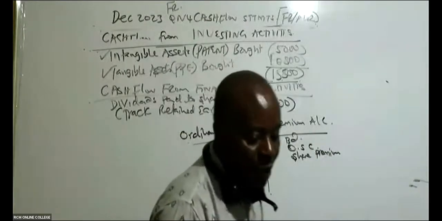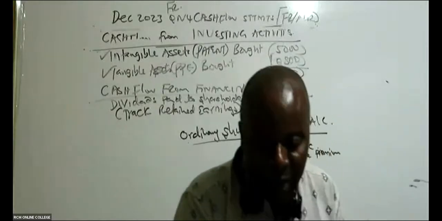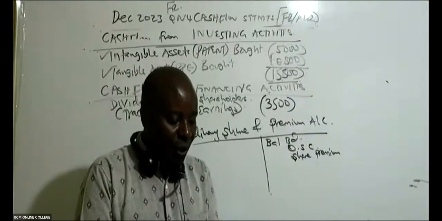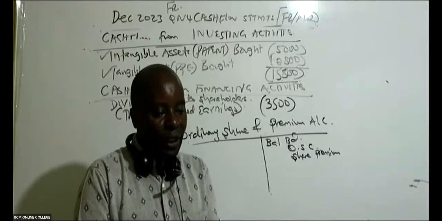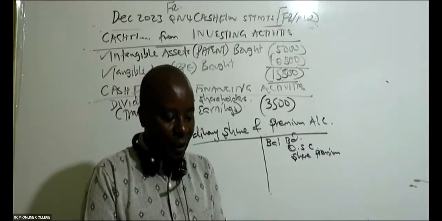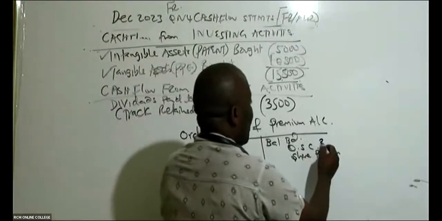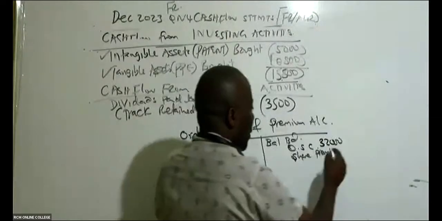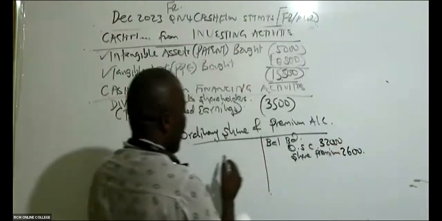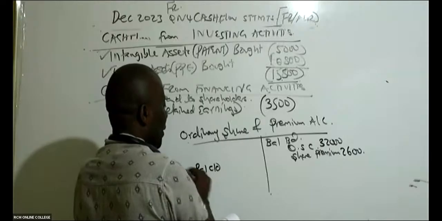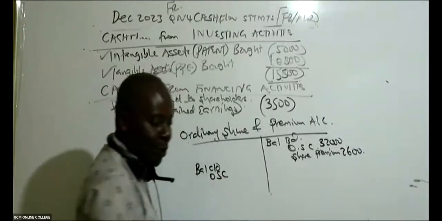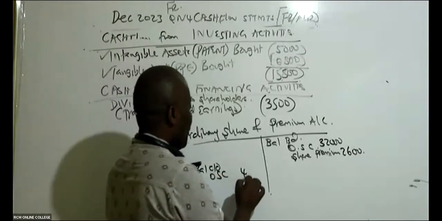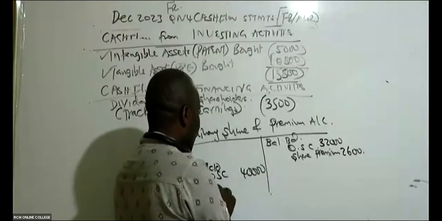In this question, are you able to see the ordinary share capital from the balance sheet? Ordinary share capital brought down is 32,000. How about share premium brought down? If you look down there, you can see 2,600. Then you carry down. Ordinary share capital carried down for 2023 is 40,000.